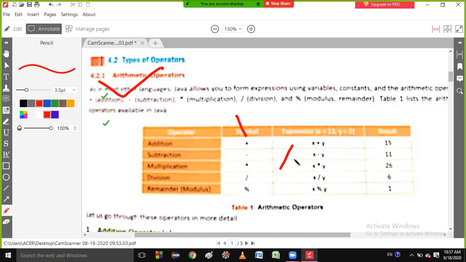This one is forward or backward? And this one? Very nice, students. Your answer is correct.